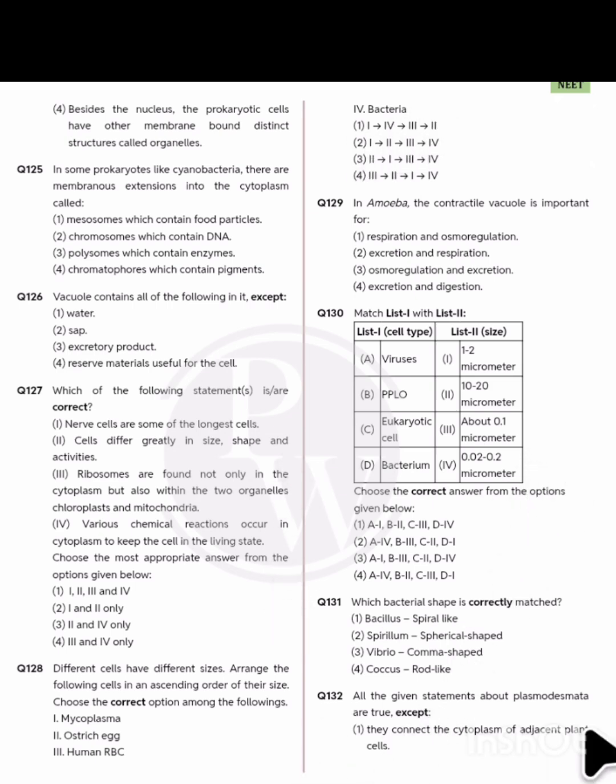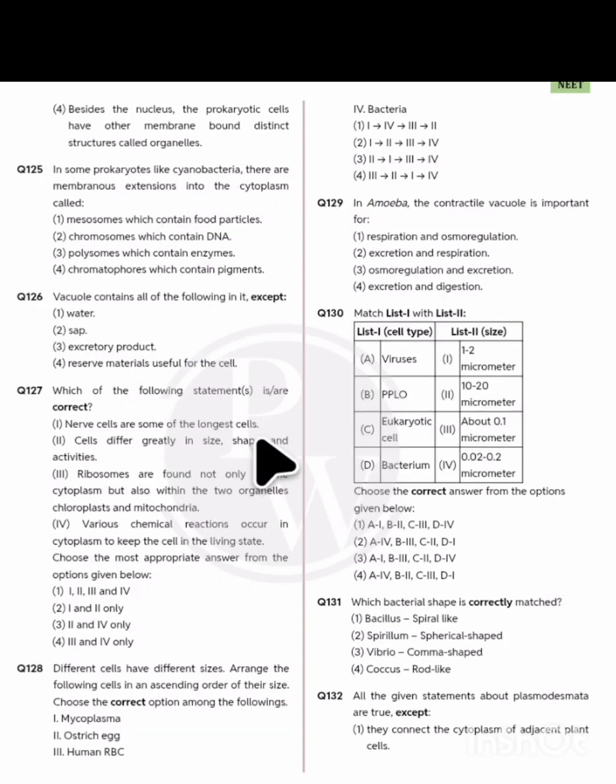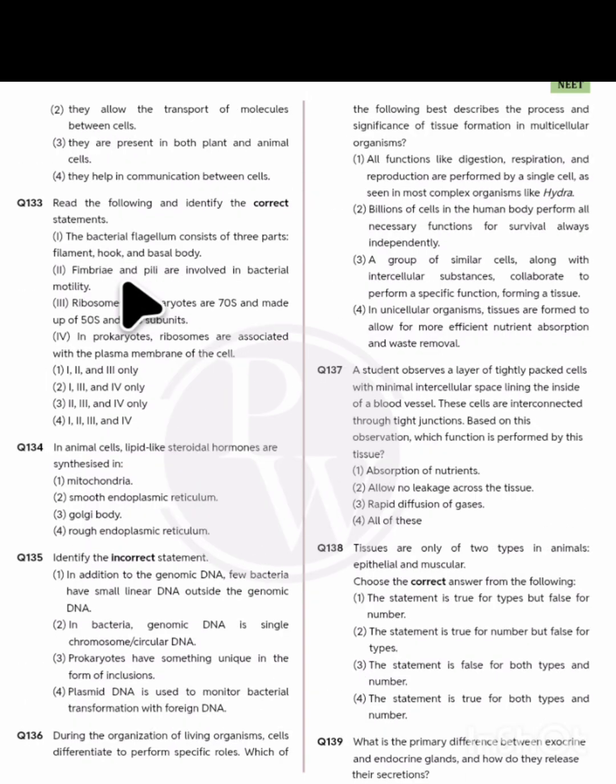132. All the given statements about the plasmodesmata are true except the one we are looking for. They connect the cytoplasm to adjacent plant cells. Correct. They allow the transfer of molecules between cells. Correct. They are present in both plants and animal cells. Wrong statement. 3 is incorrect. You're asking about the incorrect one. Obviously, all others were correct here.